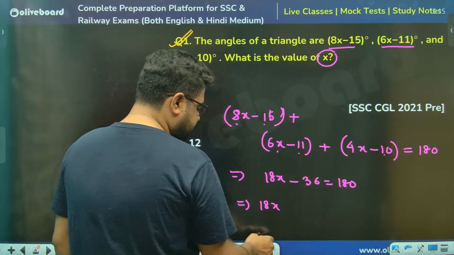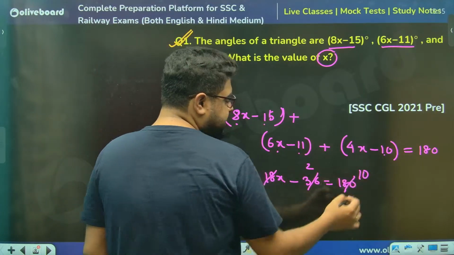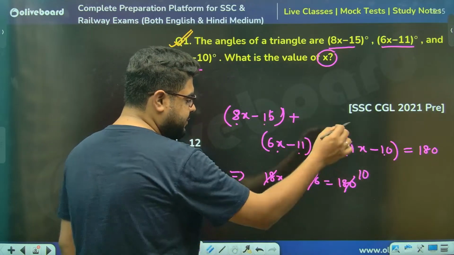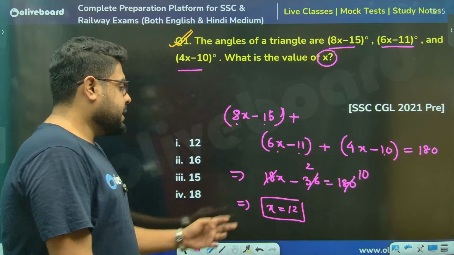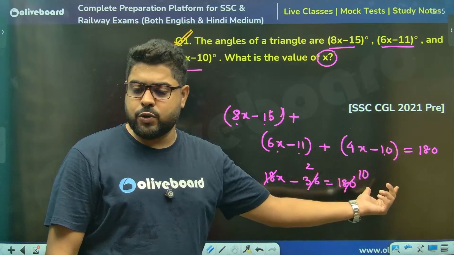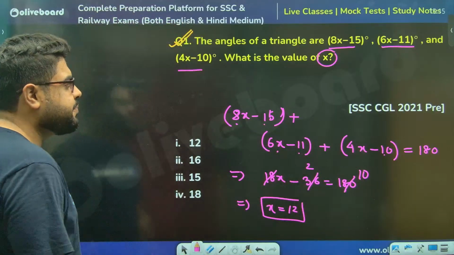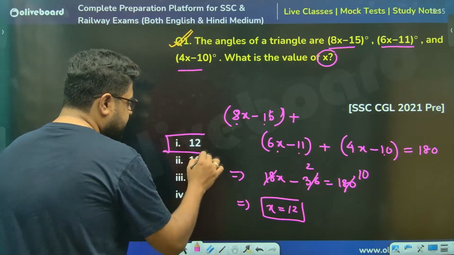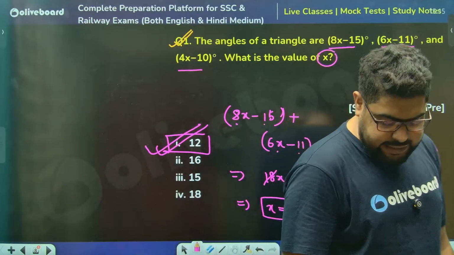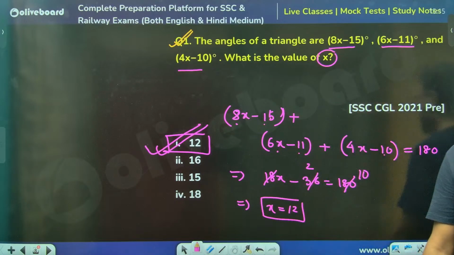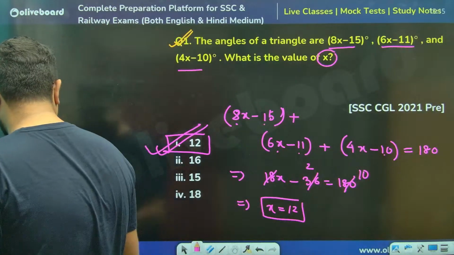Can you guys think like this? It is divisible by 18, everything is divisible, so I've divided this, and x becomes 12. Or also, if this 36 goes to that side, it becomes 216, and 18 into 12 is 216. So x will be 12. The value of x is option number 1, 12. So both of your answers are absolutely correct. It was as simple as a question can get in a CGL.